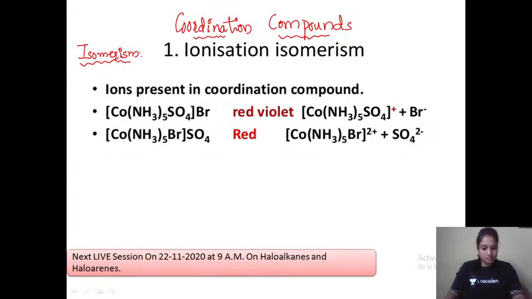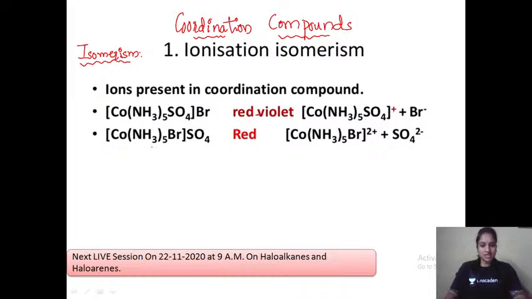Please stay tuned. If you see, in both of them we have the same molecular formula. But what is different? When I dissolve this in a particular medium, the first compound, which is red-violet in color, just for your information, if I dissolve it in water, how will it form the ions? Here it will form Br minus. Now, it has formed Br minus. So ultimately on this coordination sphere, what you get is a positive charge.